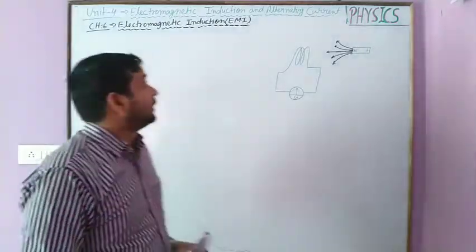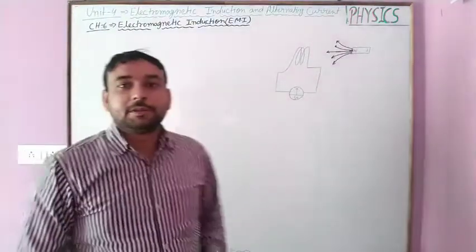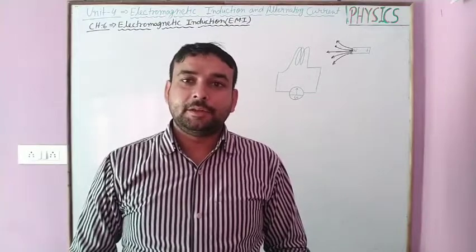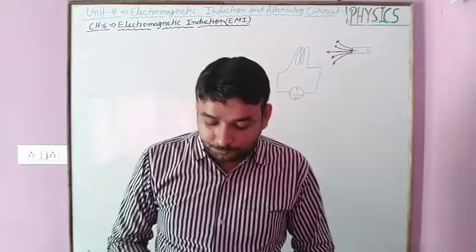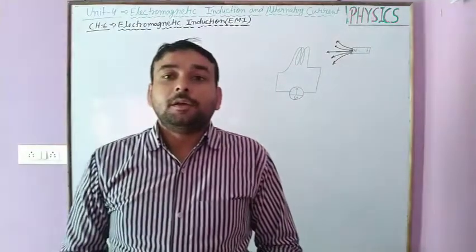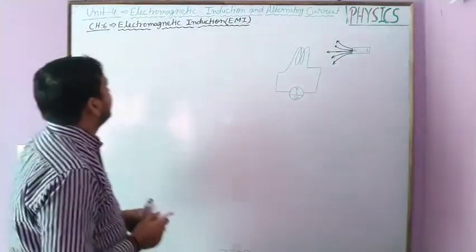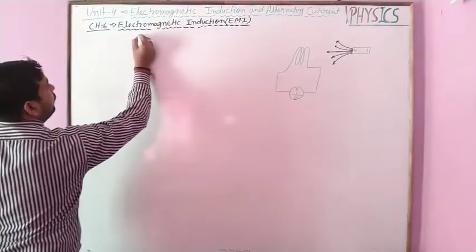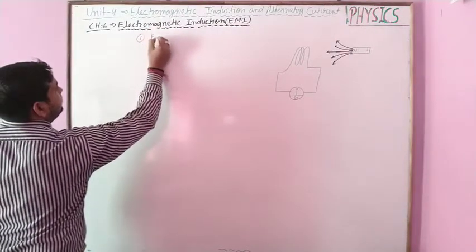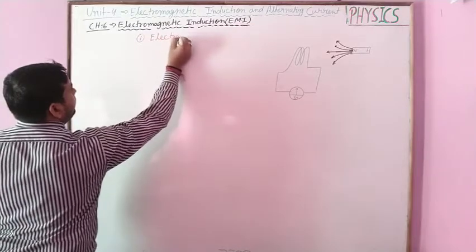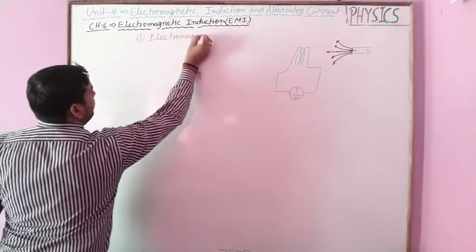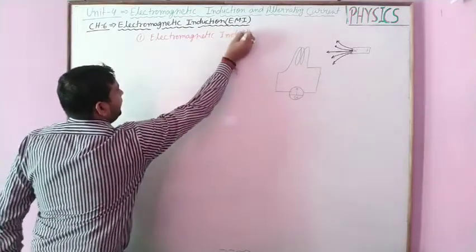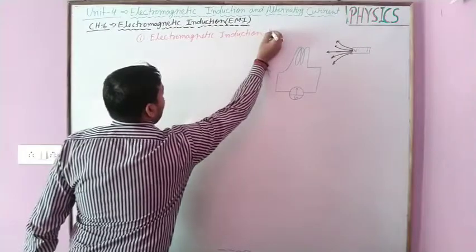Students, today we will start the new topic, Unit 4, Electromagnetic Induction and Alternating Current. In Unit 4, we have three parts. One is electromagnetic induction, or we say EMI.